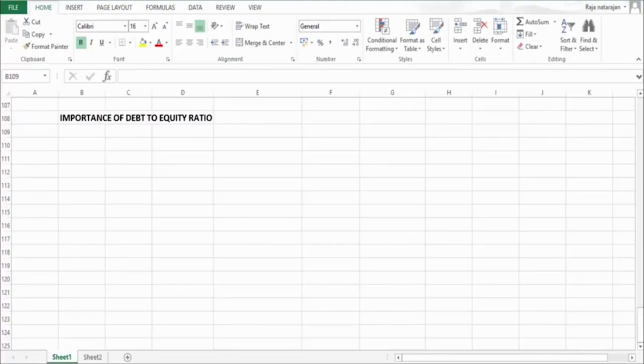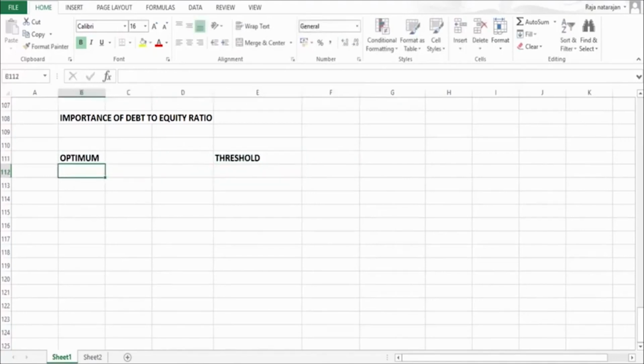Let's understand the importance of debt to equity ratio from banking angle. When we analyze this debt to equity from banking angle, we have to divide this ratio into two. One is the optimum ratio and the other one is threshold ratio. One is optimum, the other one is threshold.